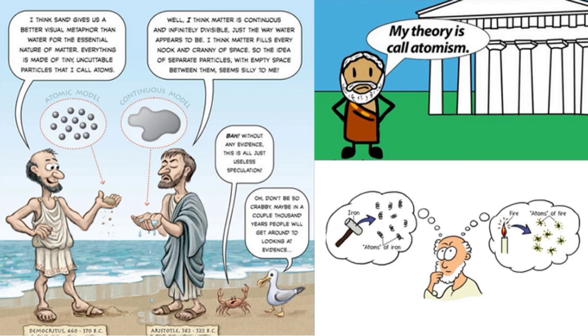Philosophers are not scientists. They do not test their ideas. Instead, they use reasoning to back up their beliefs. To them, human reasoning was superior to experimentation. Democritus used an example of a beach to support his theory. From afar, the beach appears to be a solid mass. But up close, one finds that a beach is made of small grains of sand too small to be seen from a distance.